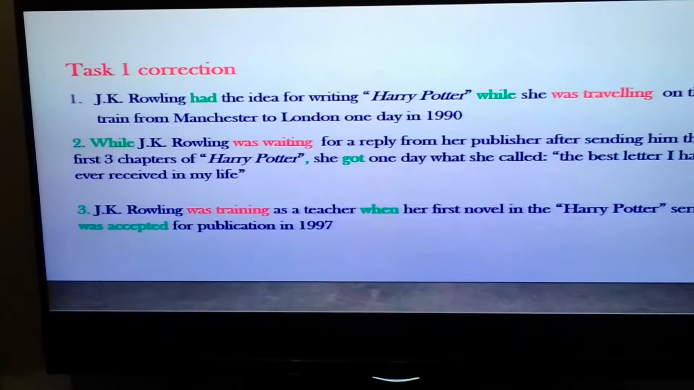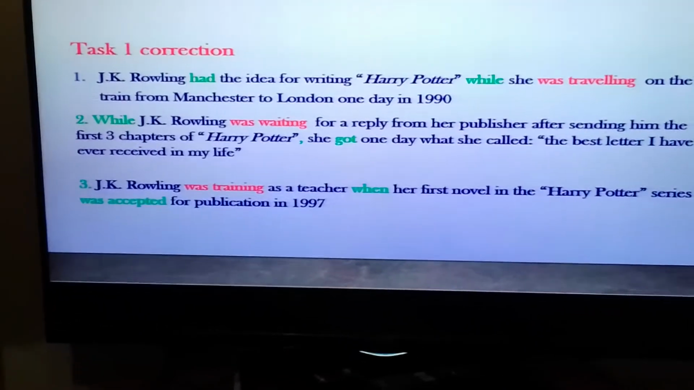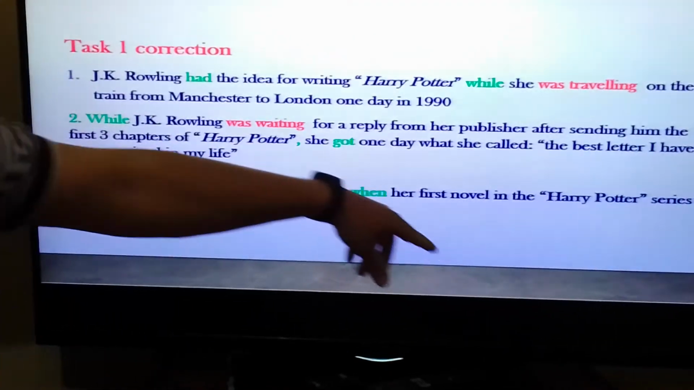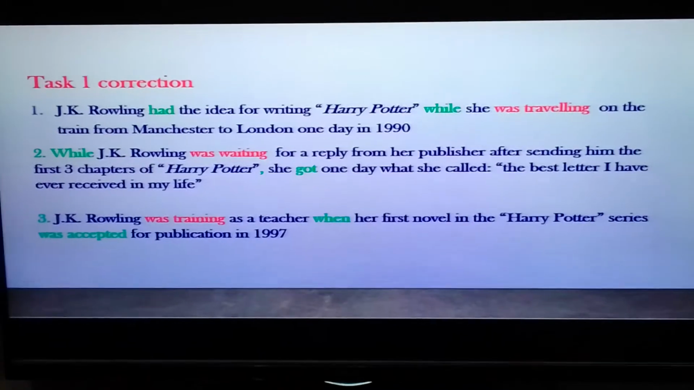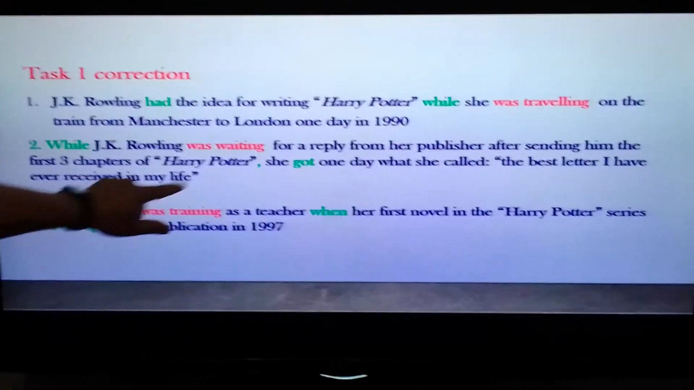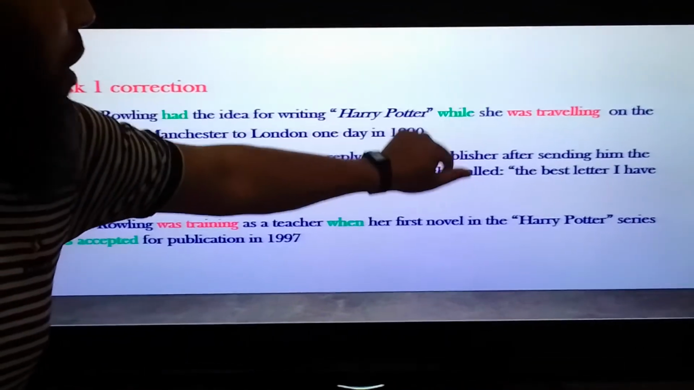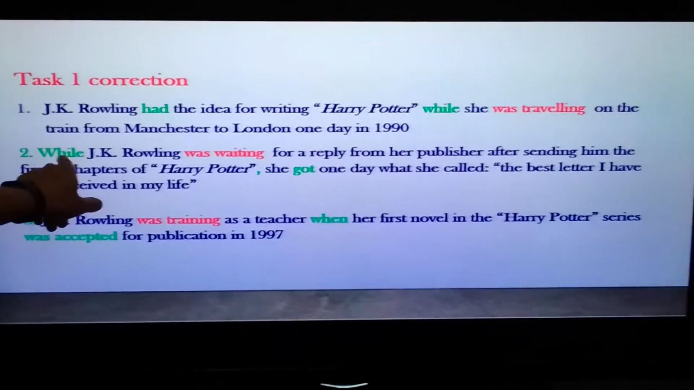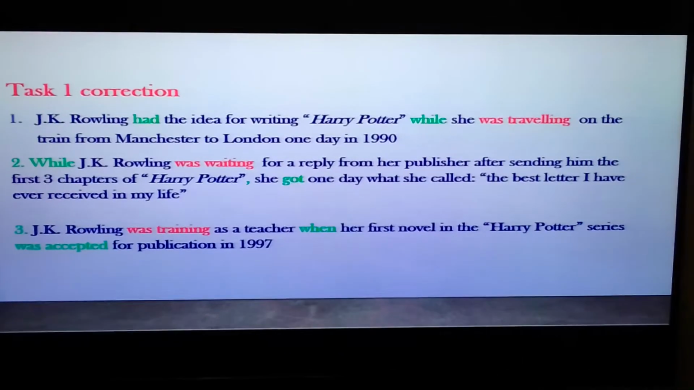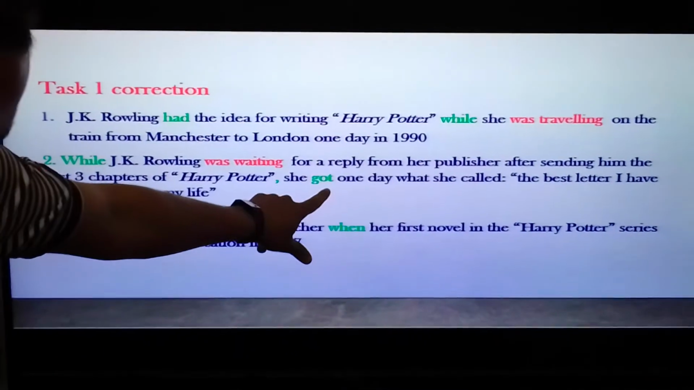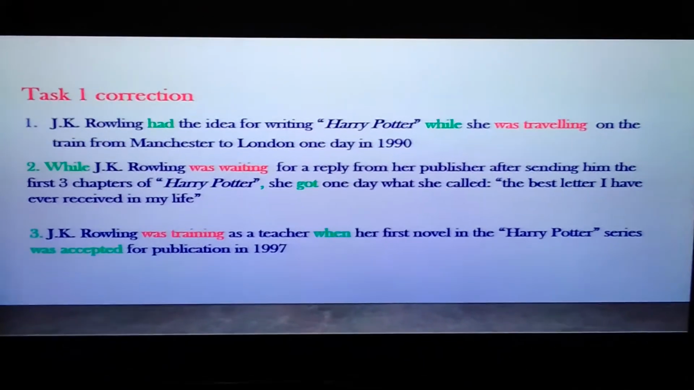The next pair: While J.K. Rowling was waiting, waiting takes too much time, for a reply from her publisher after sending him the first three chapters of Harry Potter, comma. You have to put a comma whenever you start with the connector. The comma should be in the middle, but if you start with the subject, then the connector, omit the comma. Now, I said, while J.K. Rowling was waiting for a reply from her publisher after sending him the first three chapters of Harry Potter, she got, a quick action, one day what she called "the best letter I have ever received in my life".